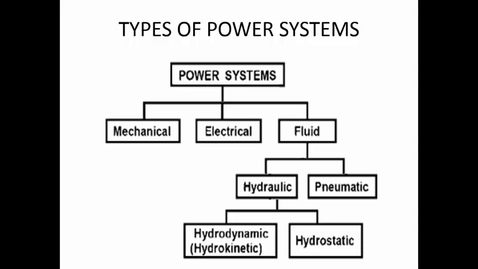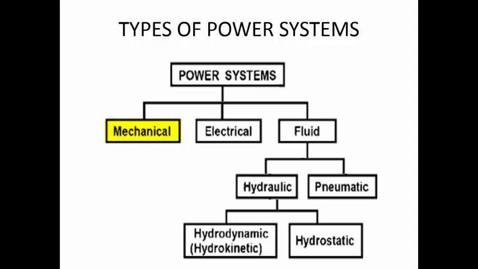We have three basic types of power systems. One is mechanical, another is electrical, and the third is the fluid power system. That is what we will be discussing in more detail. Mechanical power systems mainly use mechanical elements to transmit and transfer the power. Examples can be gear trains, belts and pulleys, chain and sprocket, or cam. By using mechanical elements we are changing the power of one type into another form.